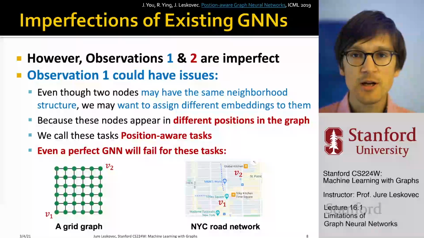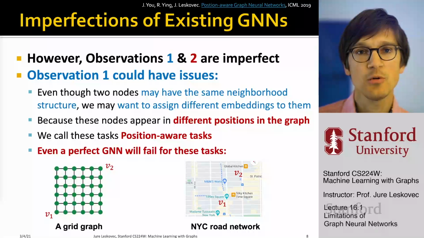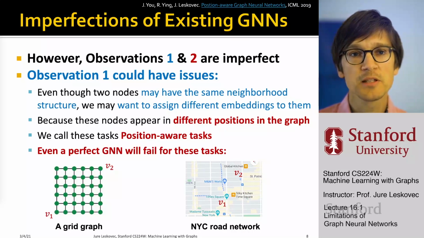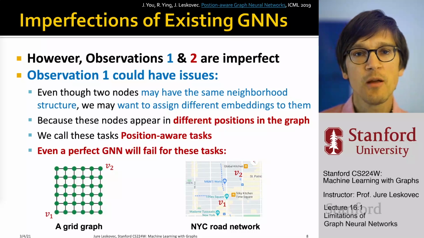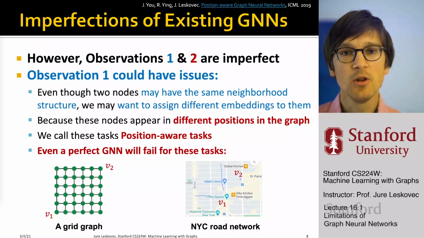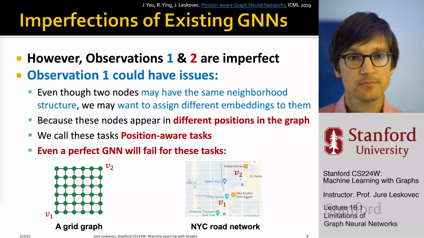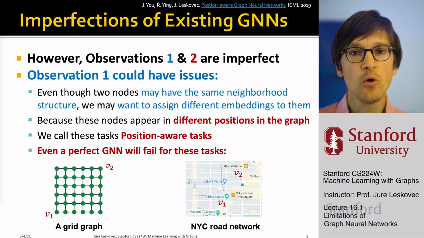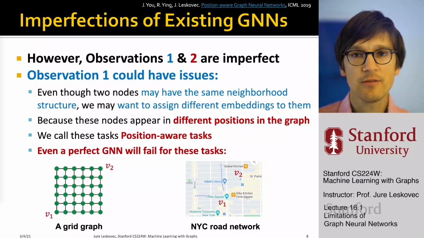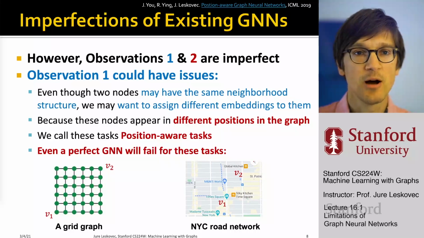However, observations 1 and 2 may not always be true. For example, observation 1 can have the following issue. Even though two nodes may have the same neighborhood structure around them, we may want to assign different embeddings to them. This is because nodes may appear in different positions or locations in the graph. We are going to call this notion of a position in the graph, and the tasks that require us to understand the position, Position-Aware Tasks. I'm going to define this more precisely throughout the lecture.